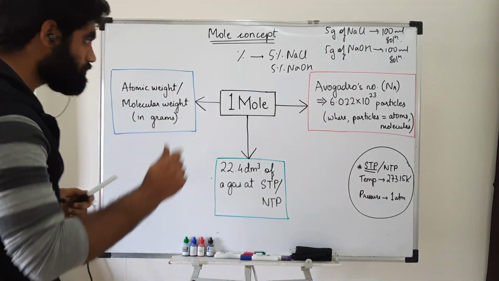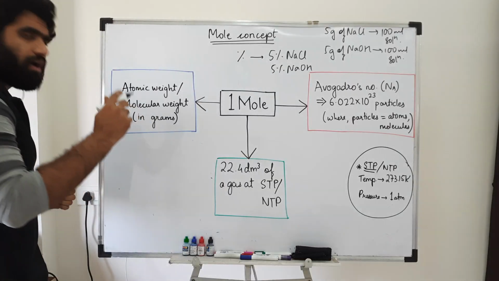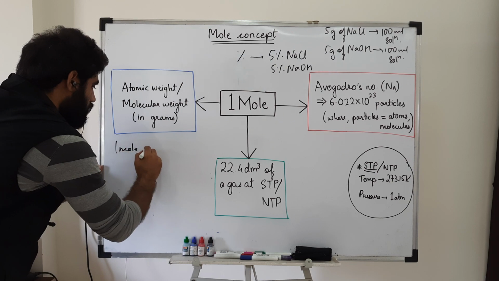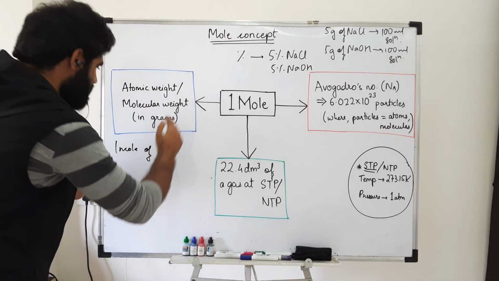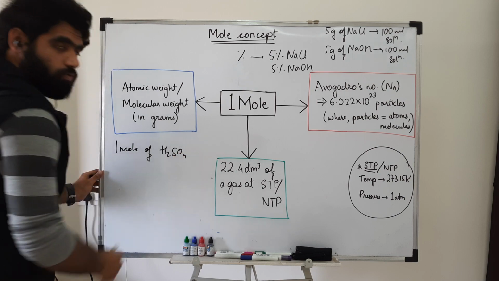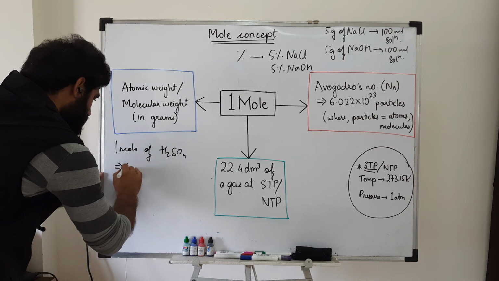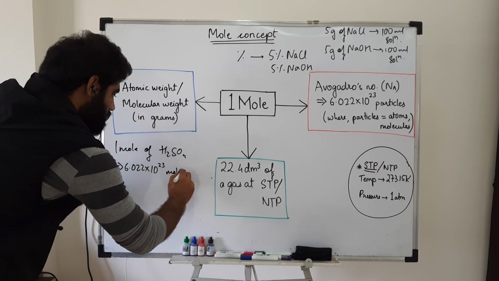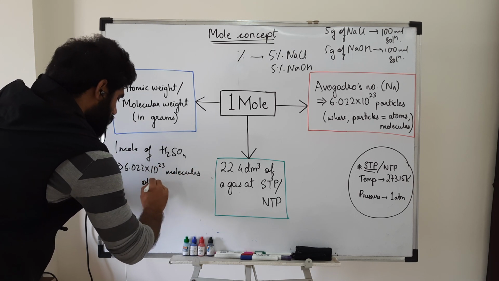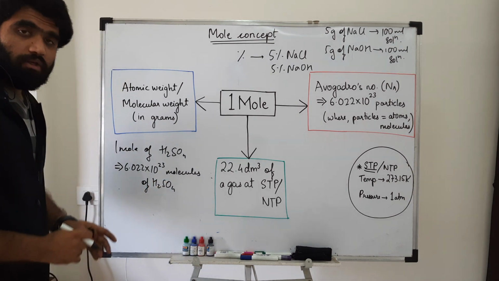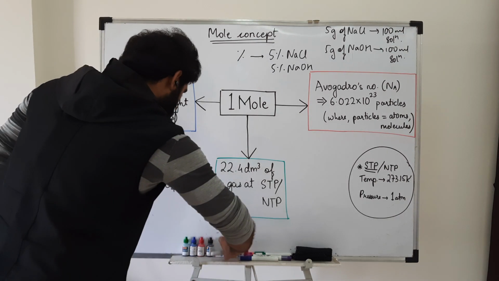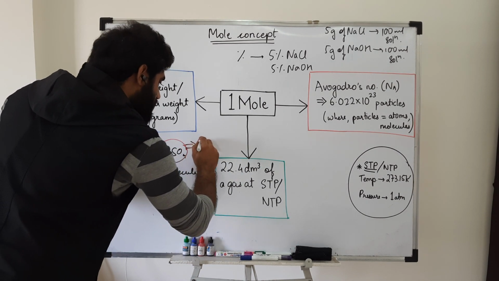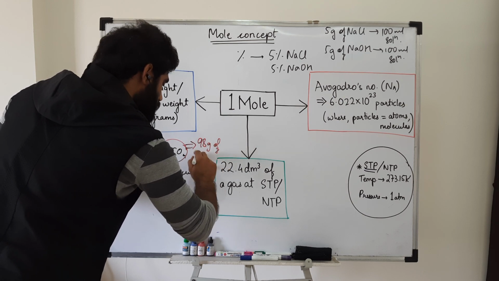It means I can relate one more thing. Before relating that, let's change the compound, say H2SO4, for instance. 1 mole of H2SO4 will have 6.022 × 10^23 molecules of H2SO4. But I also know that 1 mole of H2SO4 is equal to 98 grams of H2SO4, right?